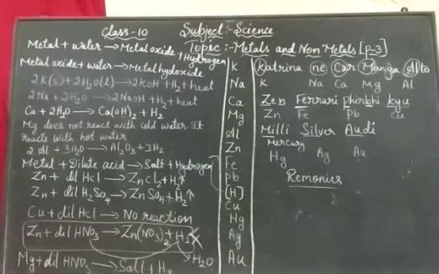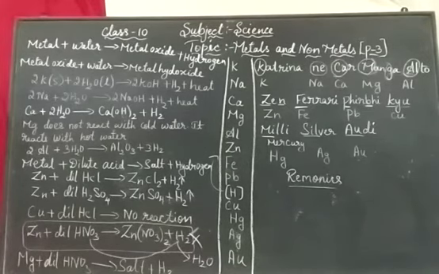Metals like potassium and sodium react violently with cold water. In the case of sodium and potassium, the reaction is so violent and exothermic. Exothermic means removing of heat, it gives out heat, so that the evolved hydrogen immediately catches fire. Okay, the next one I have taken is calcium.